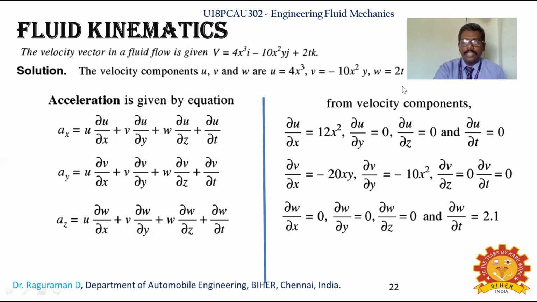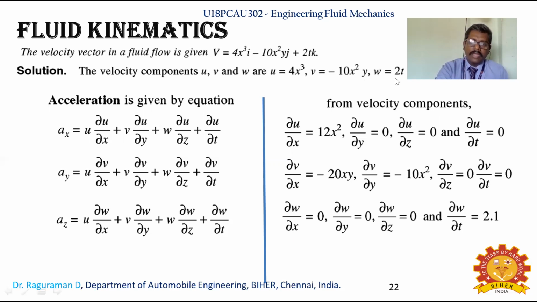Now w equal to 2t, that is not going to come in the case of dou v by dou z, because you are not having a z component. Dou v by dou t, while you are making, you are not having any v component, w component only, so only the w component will be considered. So here you are not having an x component for the case of w, and you are not having a component of y and a component of z.